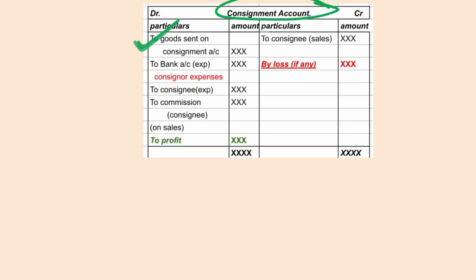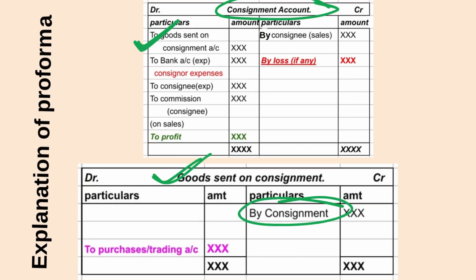You will understand better by the following statement. See the consignment account, where you have written to goods sent on consignment. First entry, same thing, the to becomes by when it comes to the goods sent on consignment account. Same worth. Please take a screenshot or write notes in your book clearly.